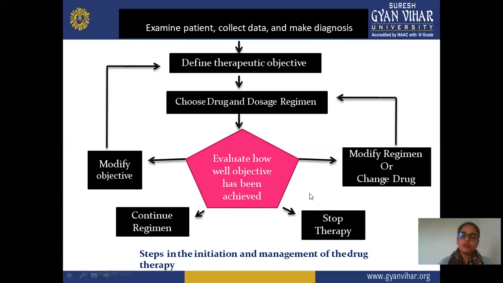Next is stop therapy. So in this, if you are not required to show or check that this dosage regimen or drug is not sufficient, then you can also stop the therapy. So these are the four criteria according to a particular effect. If any change is required or it is okay, then you can continue the regimen. Otherwise, modify or change your drug as well as regimen, or you can also stop the therapy. So this is the examining parameter or diagnostic parameter of that particular multiple dosage.